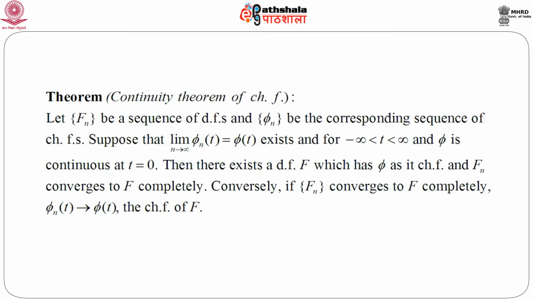On the other hand, conversely, if F n converges to capital F completely, then phi n converges to phi t, which is the characteristic function of F. So, there is a nice relation between the sequence of distribution functions and its limit, and the sequence of characteristic functions and its limit. In fact, phi is the characteristic function of capital F.